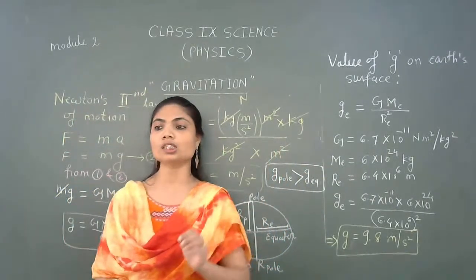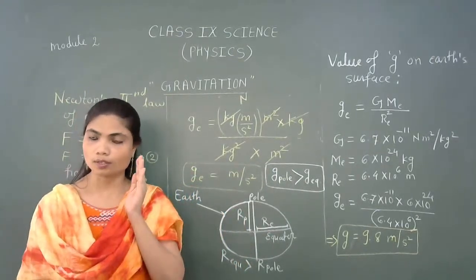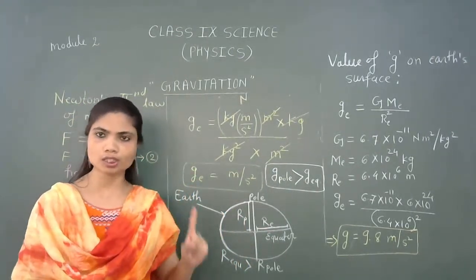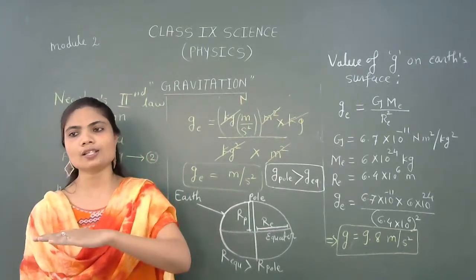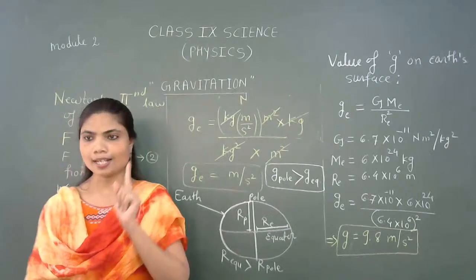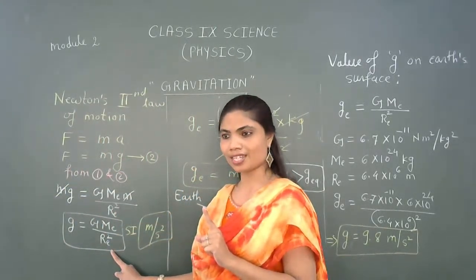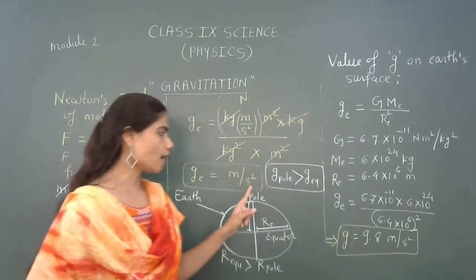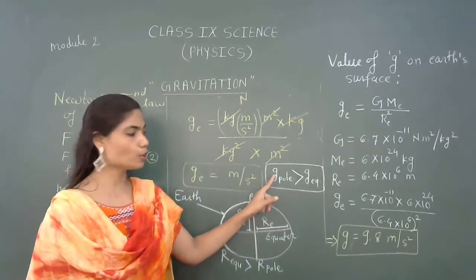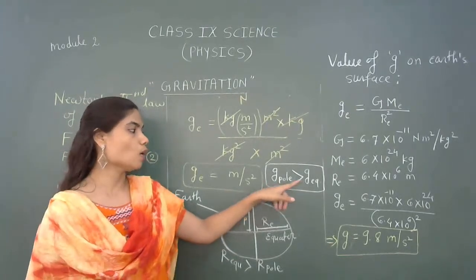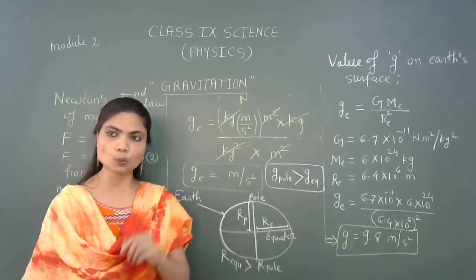Yes, we have to learn this term: the radius of the Earth at the pole is obviously less as compared to the radius of the Earth at the equator, and as per the formula, g is inversely proportional to R_E square, so we can say that the acceleration due to gravity at the pole will be greater than the acceleration due to gravity at the equator.